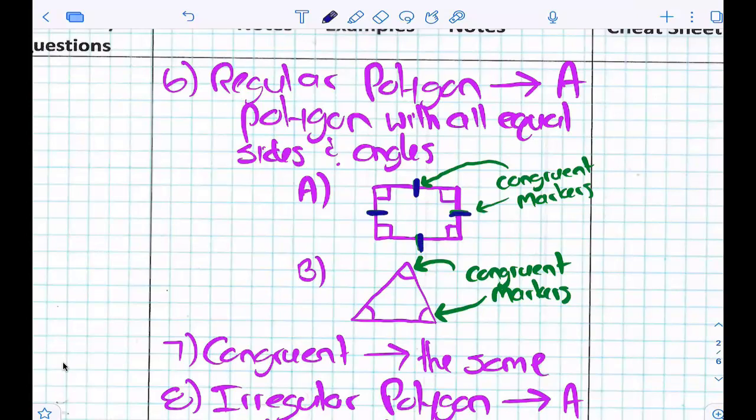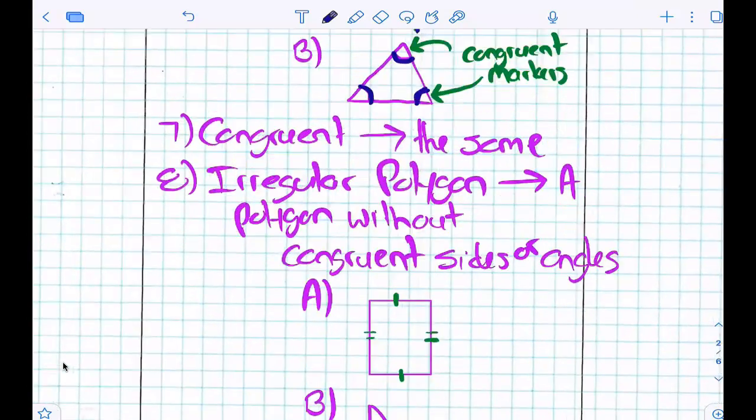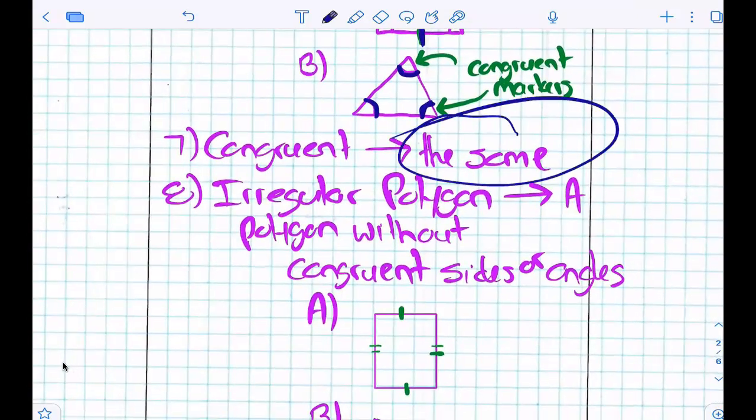What are these things that I'm changing from green to blue right now? Congruent markers. So they tell us that all those sides are the same. What are these things on this triangle that I'm changing from purple to blue now? Congruent markers. But instead of telling us the sides are the same, it's telling us the angles. Sweet. So congruent really just basically means the same. So an irregular polygon would be a polygon with not all congruent sides or angles, right?